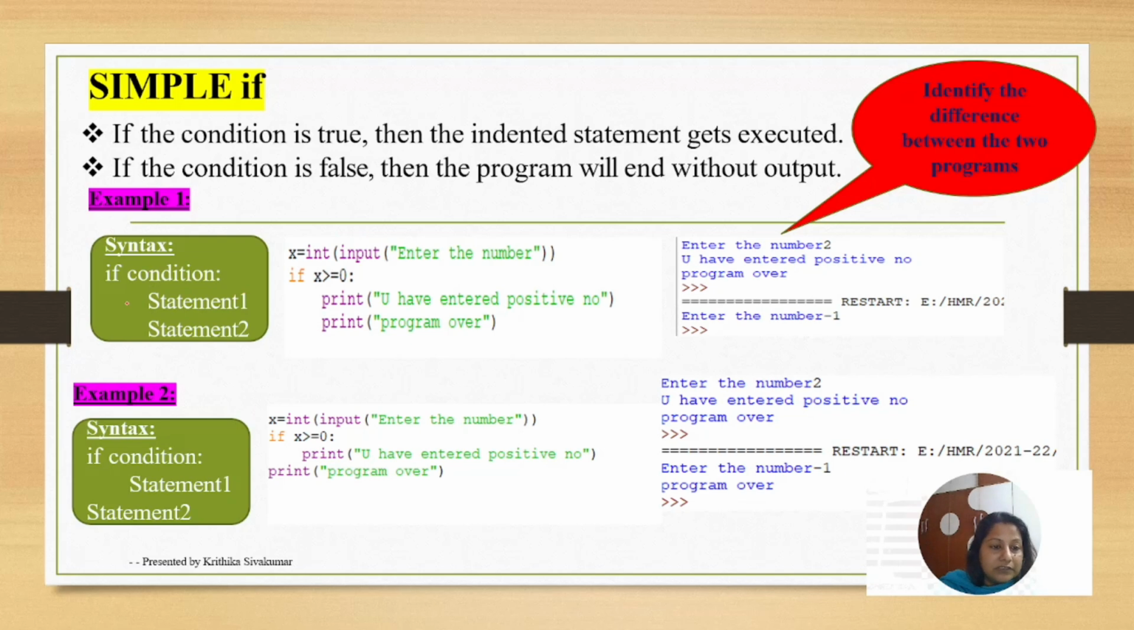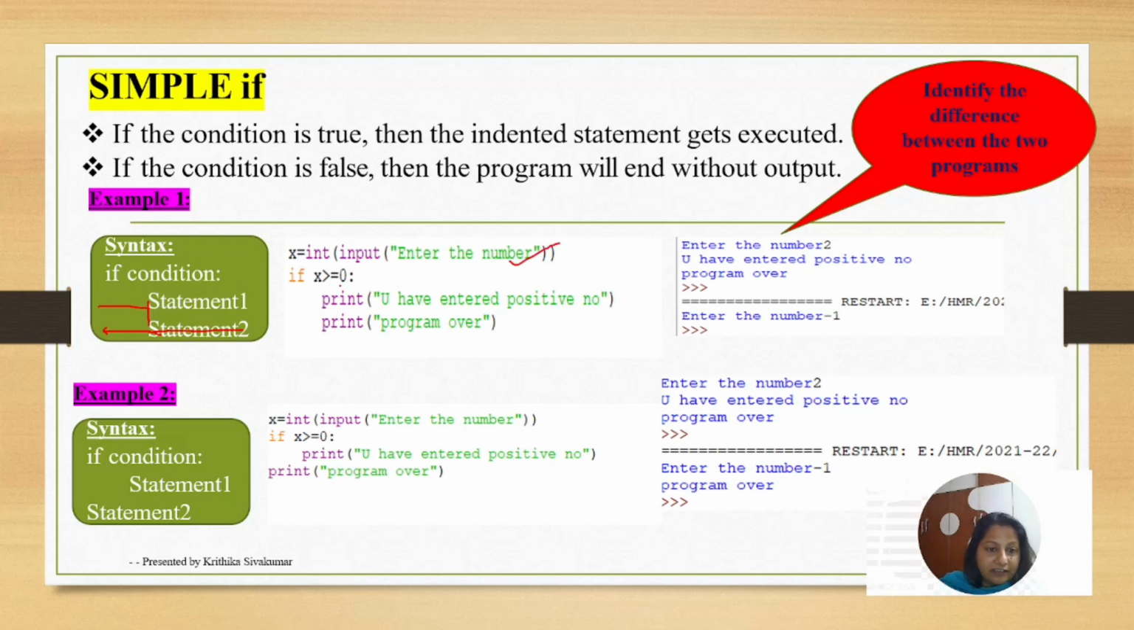Okay. Now this is what we call indentation. After the colon, every time you have to mention the indentation. For example, if statement 2 starts from the same indentation as the if, that means it does not belong to the if condition. Is it clear? Now let's see the example here. That's what I have mentioned. Identify the difference between the two programs. Here, the first syntax I have mentioned: x equal to int of input of enter the number.